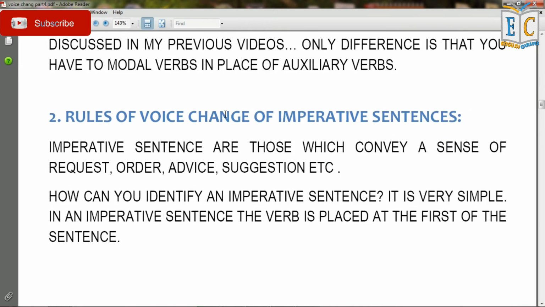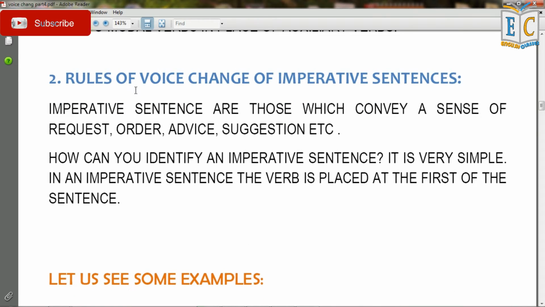Now let us check out number 2, which is rules of voice change of imperative sentences. So what is an imperative sentence? Imperative sentences are those which convey a sense of request or order or advice or suggestion, etc. And how can you identify an imperative sentence? It is very simple. In an imperative sentence, the verb is placed at the first of the sentence.